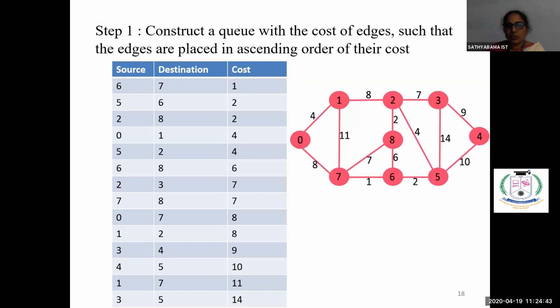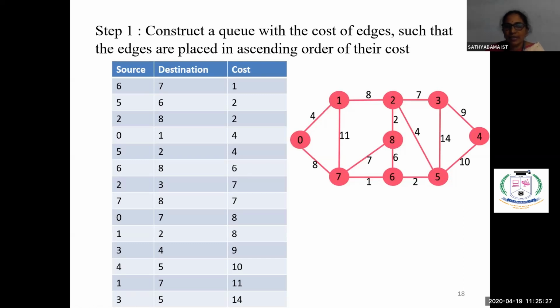Come here. So this is the graph that is given. First we have to create a queue, that is, construct a queue with increasing order of their weights. From this graph, we have to see which is the least cost edge. See here, 6, 7 gives us the cost as 1. So source is 6, destination is 7, with the least cost of 1. Now come to the next one, 5, 6. 5 to 6 gives us the cost as 2. Next one is 2, 8, which is also giving us the cost as 2.